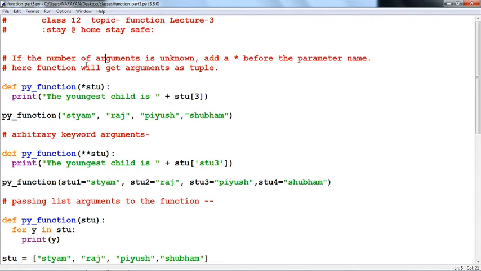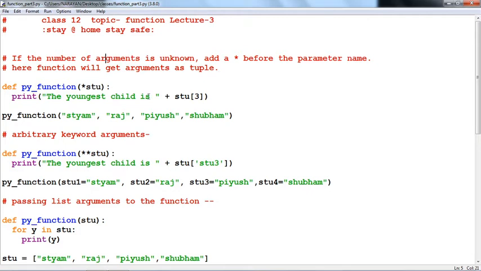Now, in our previous lecture, we studied how to pass parameters or arguments to a function. In this lecture, we are going to study arbitrary arguments. That means if the number of arguments is unknown, then add a star before the parameter name. Here the function will get the arguments as a tuple.